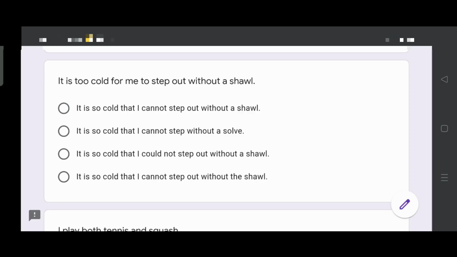The second option is not correct. Without a shawl. Very funny. Yes, done to mislead you, to misguide you. It is so cold that I could not step out without a shawl. It is so cold, therefore it must be I cannot. Present tense. And it is so cold that I cannot step out without the shawl. In the question it is mentioned a shawl. But here in the fourth option they have used the shawl. Therefore, the first option is the right answer.